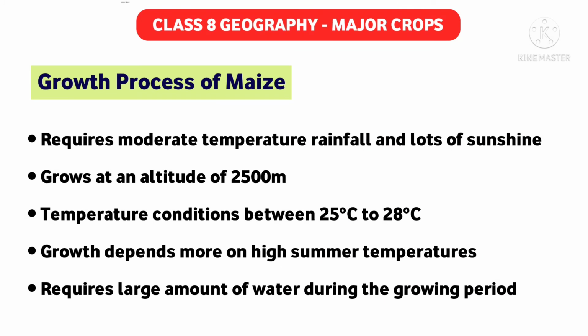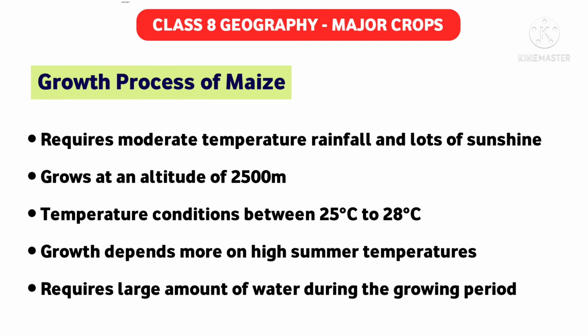For the growth process of maize, it requires moderate temperature, rainfall, and lots of sunshine. So here it has some demands, you can say. It needs moderate temperature, a good amount of rainfall, and lots of sunshine. It grows at a high altitude of 2500 meters above sea level. It requires well drained soil and a warm climate, and the temperature should be between 21 degrees centigrade to 28 degrees centigrade.